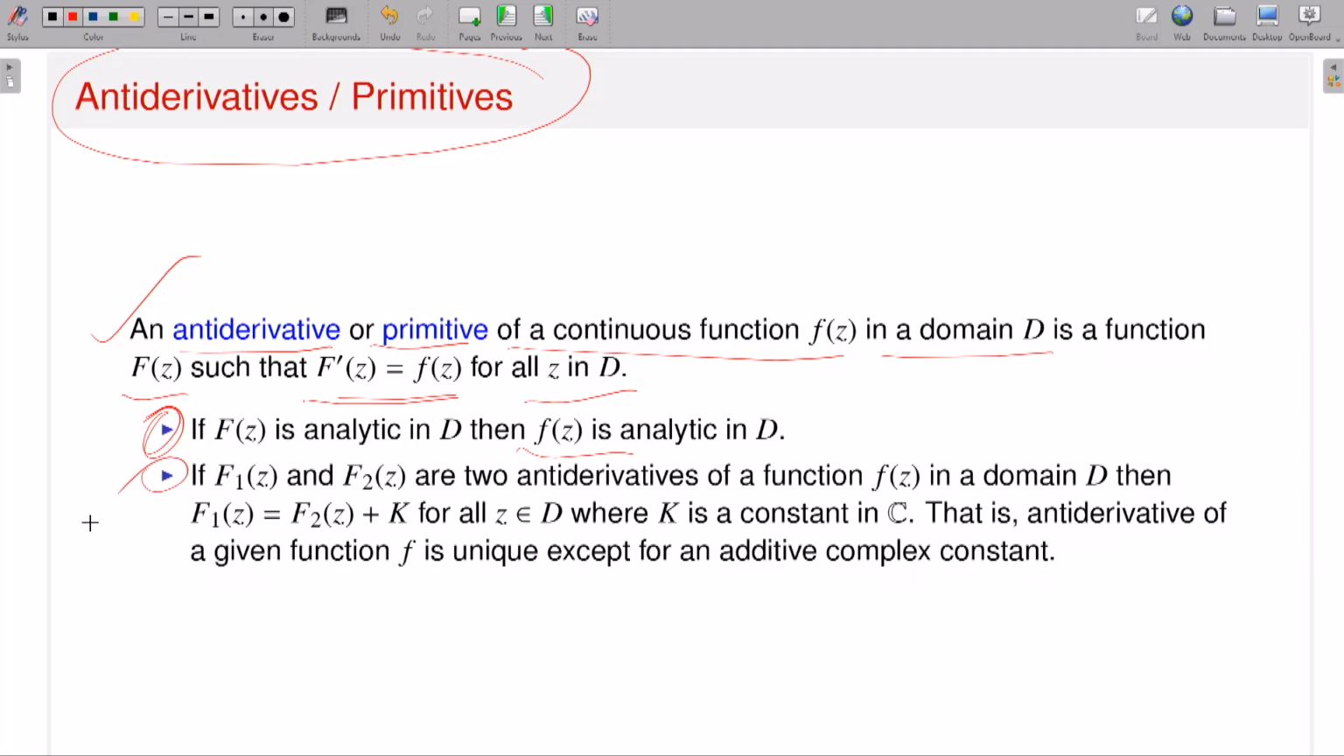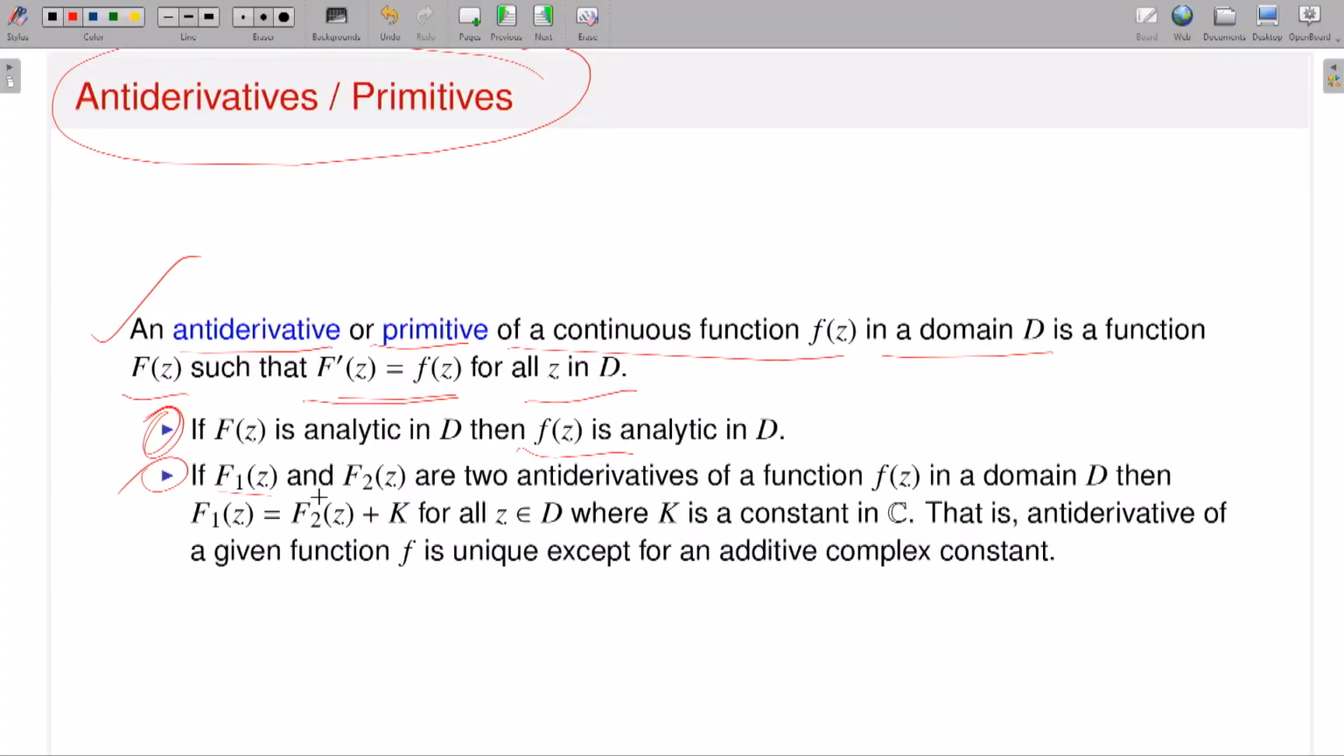Second observation is that suppose you have two antiderivatives for a given function small f. How do the corresponding two antiderivatives or primitives differ? It says that if capital F1 and capital F2 are two antiderivatives of a function small f in a domain D, then they differ by a constant. That means F1 minus F2 is exactly equal to k for all z in D, where k is a constant. So the antiderivative of a given function f is unique up to an additive complex constant. Given a function f, if two antiderivatives exist, then they differ by a complex constant. You can prove it.